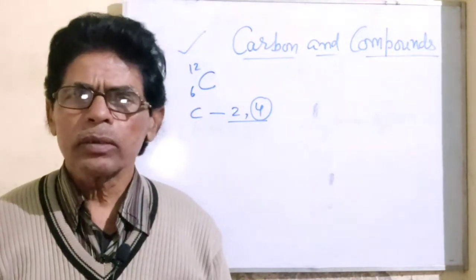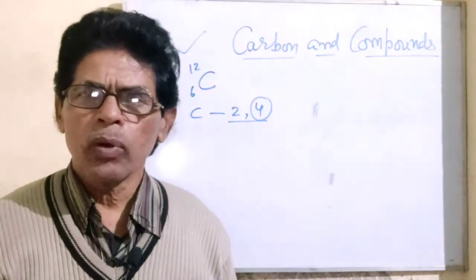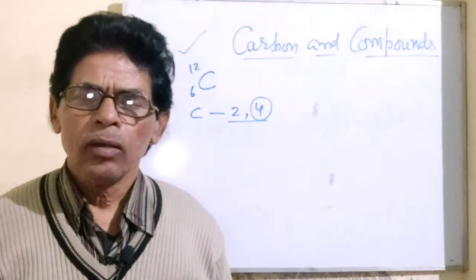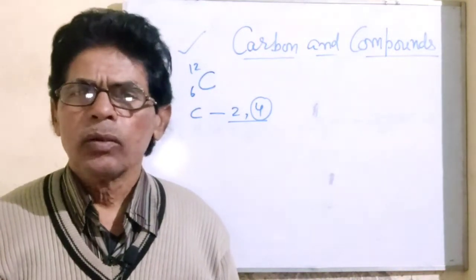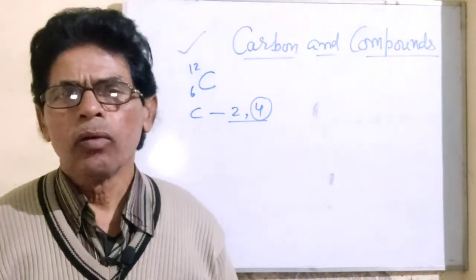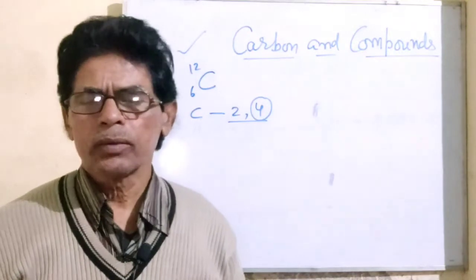So, you should know, urea was the first organic compound ever synthesized in the laboratory, and the scientist who performed this experiment was Wöhler, the disciple of Berzelius.